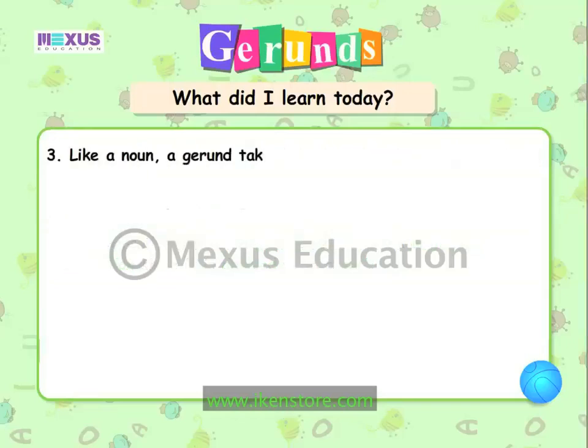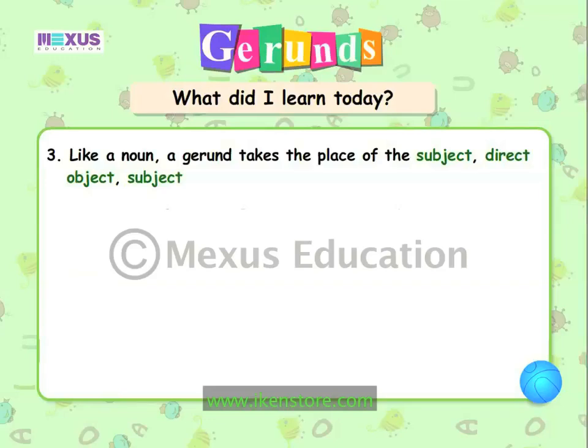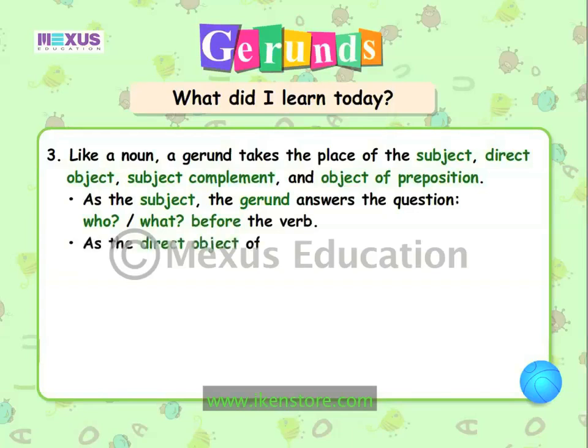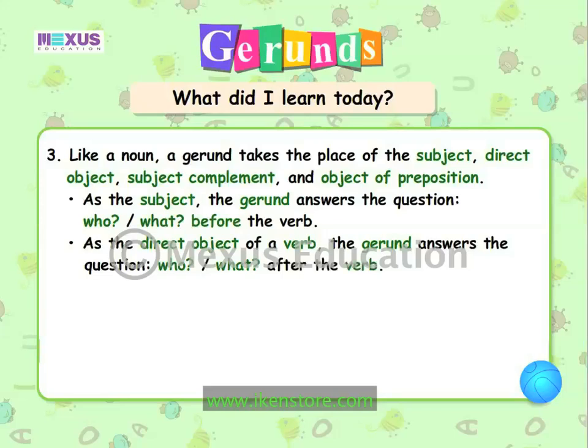Like a noun, a gerund takes the place of the subject, direct object, subject complement, and object of preposition. As the subject, the gerund answers the question who or what before the verb. As the direct object of a verb, the gerund answers the question who or what after the verb.